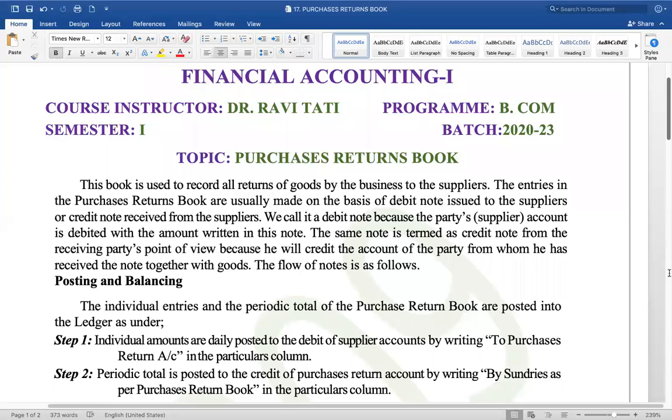When we buy goods, what's the journal entry we write? When we buy goods, we have purchased goods. Yes, ma'am. Go ahead. Cash account debit to goods account. Cash to goods. Okay, cash to goods.